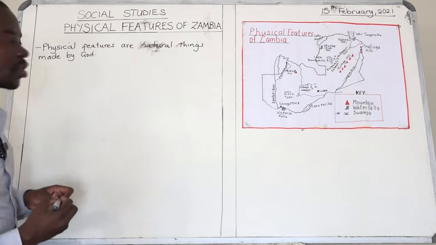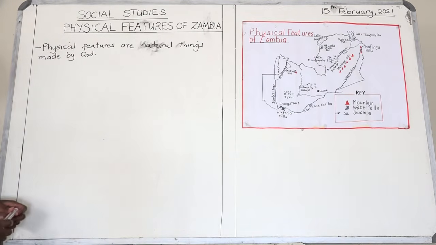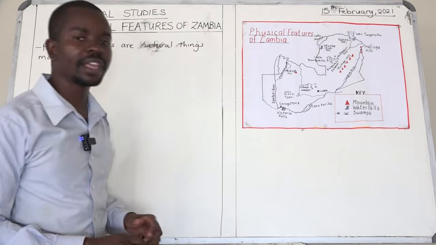Okay, so boys and girls, you must understand that physical features are natural things made by God.